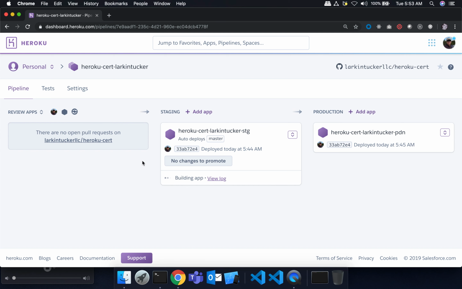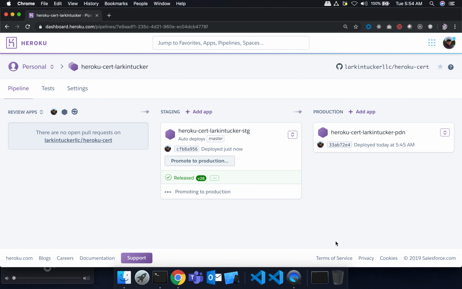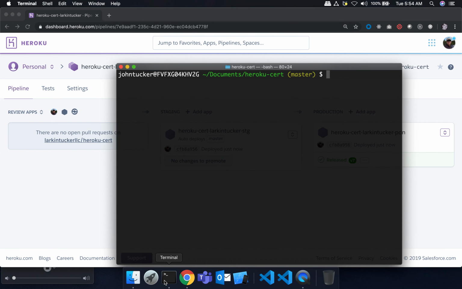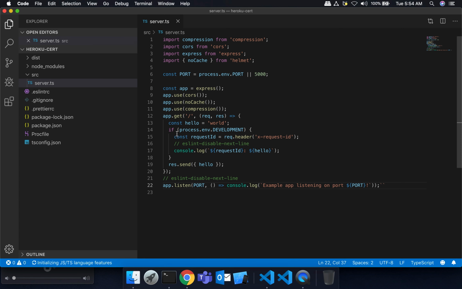Okay, so right now we're ready to go with our review app, and let's walk through what a workflow of using a review app looks like. Let's clean this up. I'm going to promote this up here, just so my environment is all clean. So my staging environment is the same as my production environment, and I have no review apps. Okay, so let's go to code here, and let's make a sample change in my app.